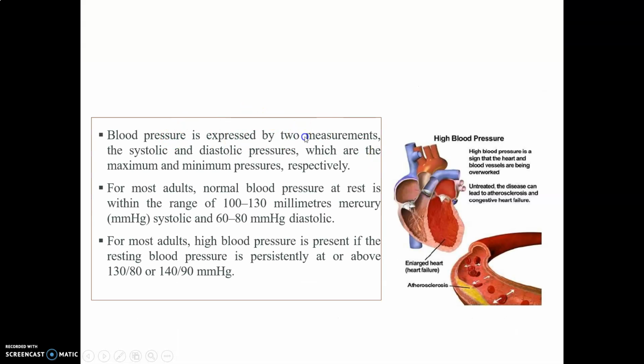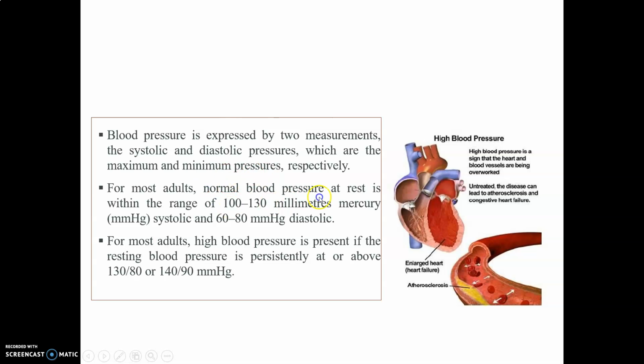So blood pressure is expressed in two measures, the systolic and the diastolic blood pressure. Systolic is the pressure at the time of systole, which is the contraction of the heart, while diastolic pressure is the pressure at the time of relaxation of the heart. So it is lower as compared to systolic, which is at the time of contraction and is higher. It is usually measured by an instrument called a sphygmomanometer.